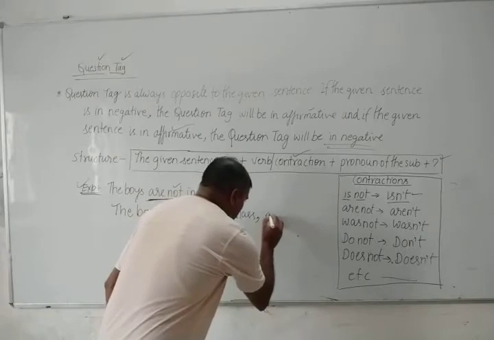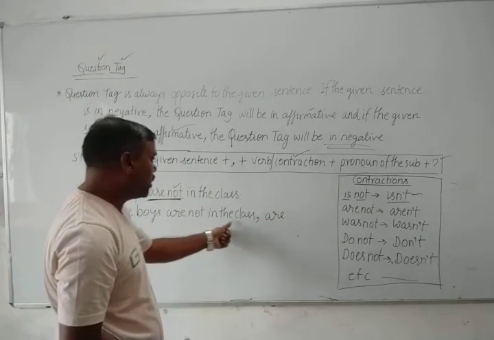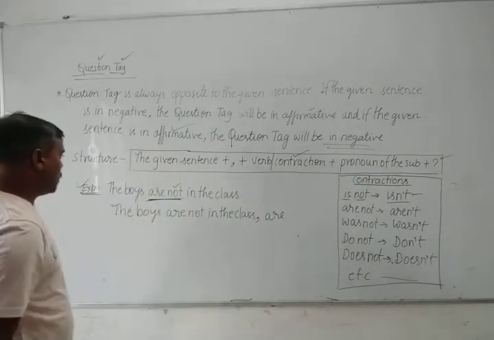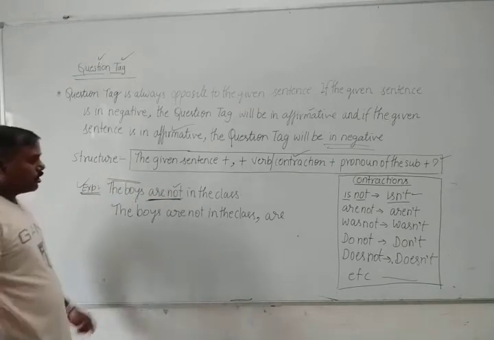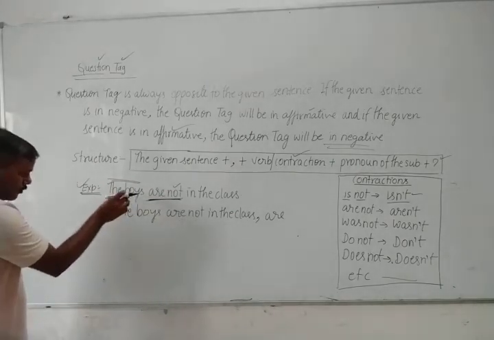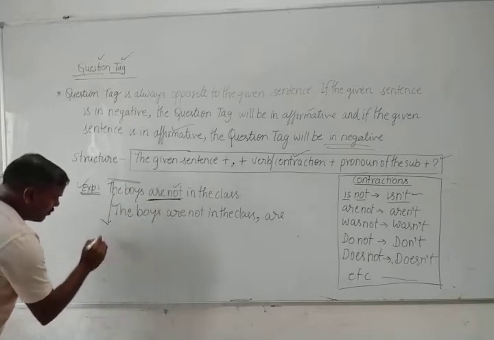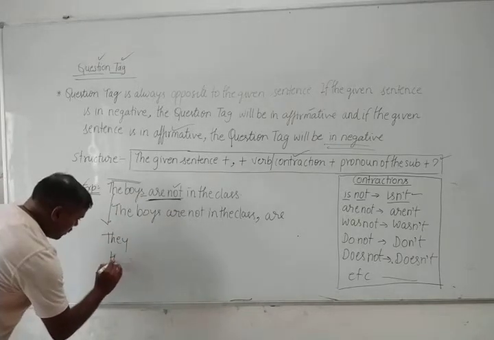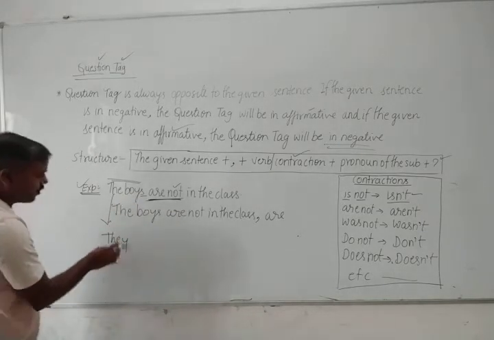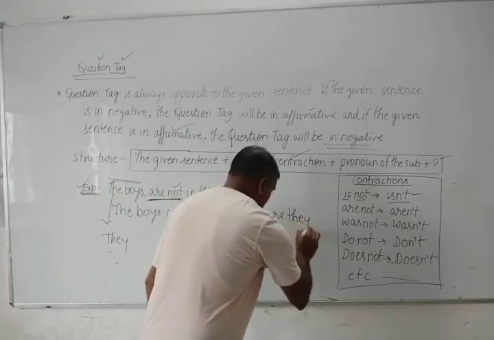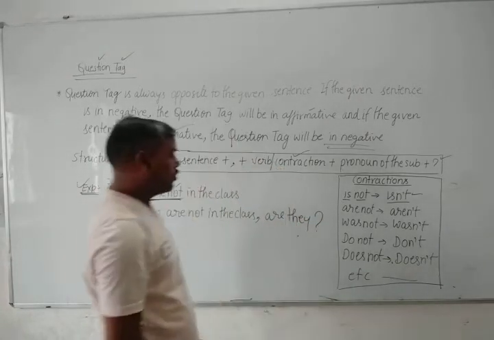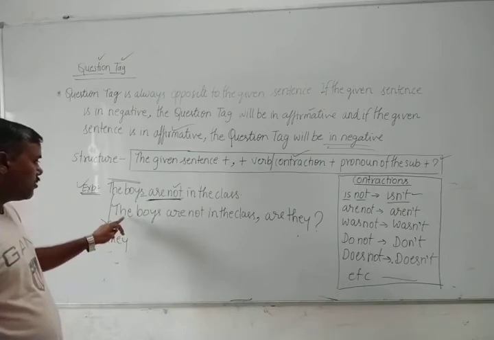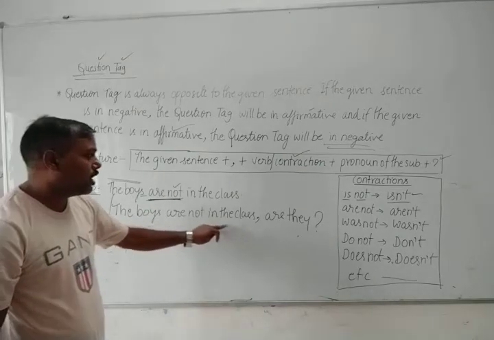And what is the affirmative of are not? That is only are. The boys are not in the class, single comma are, and after that the pronoun of the subject. What is the subject? In place of the subject you have given boys, the plural form. And then what is the pronoun of boys? If there is given boy, it means he. Here it is given boys, it means they. Are they? Now question mark. Once again, your answer is, the boys are not in the class, are they?